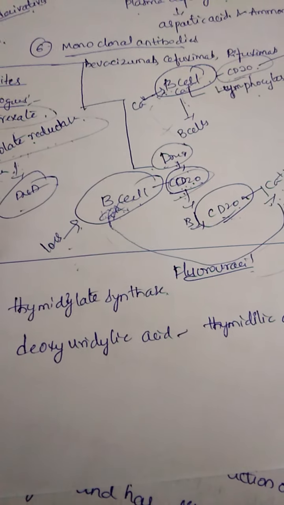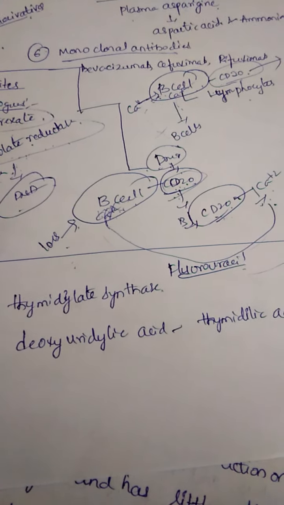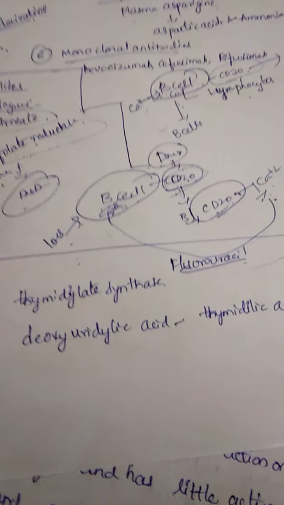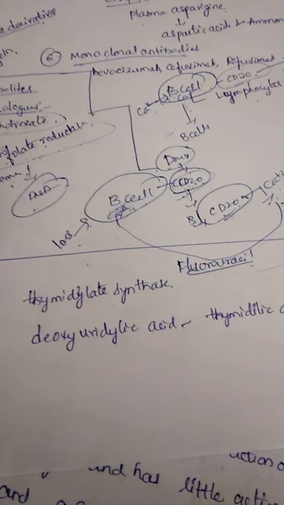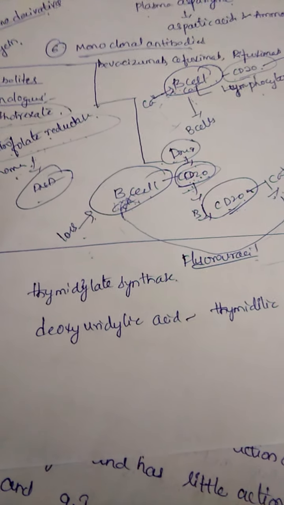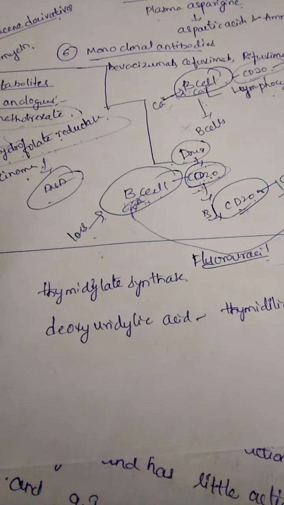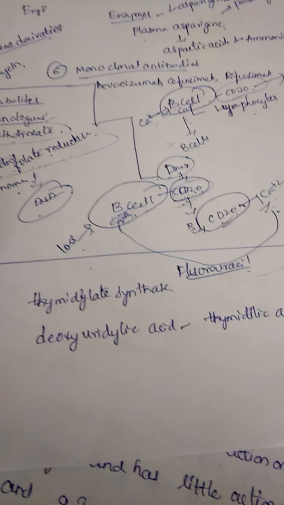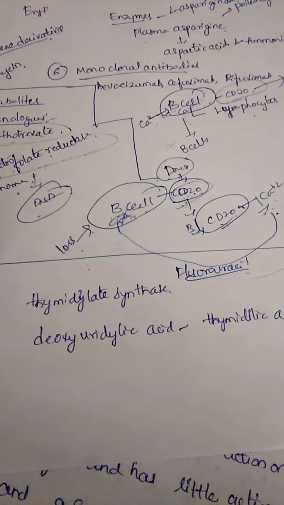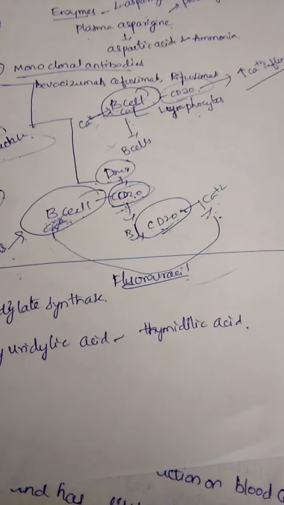Fluorouracil acts upon the thymidylate synthase, so this gets inhibited, and it blocks the conversion of deoxyuridylic acid into thymidylic acid.